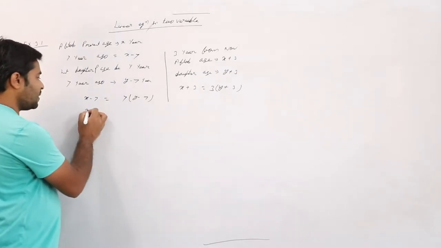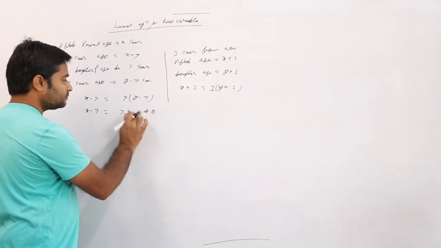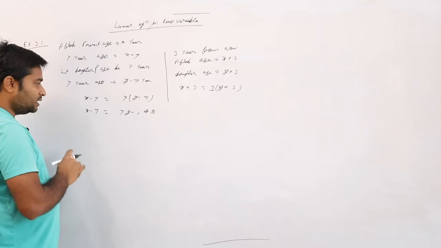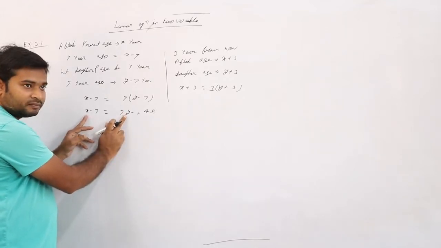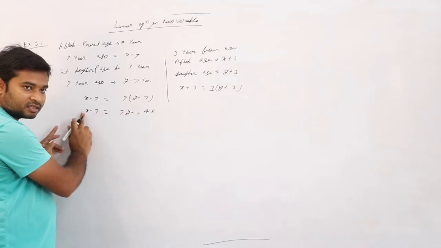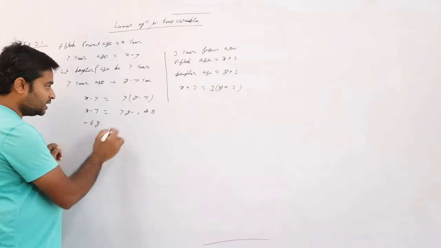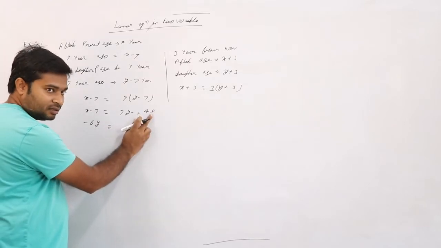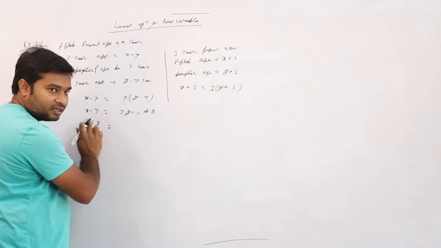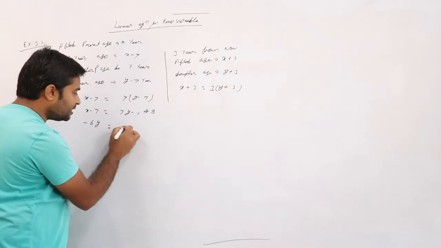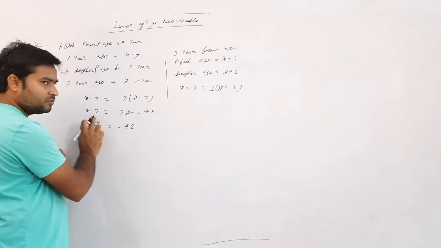So see, x minus 7 is equal to 7y minus 49. Be with me. This side plus 7y, this side minus 7y, minus 6y is equal to minus 49 plus 7, minus 42.